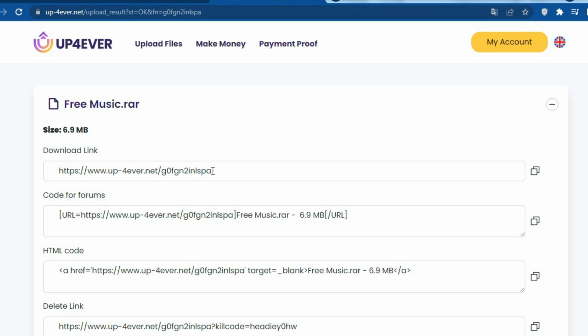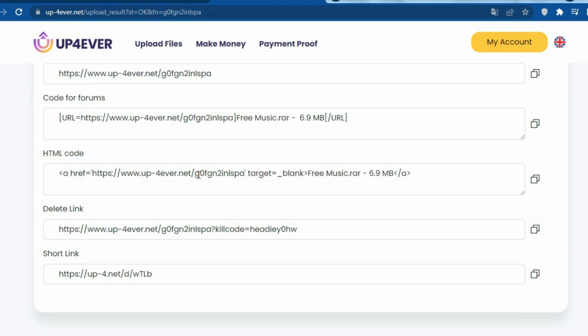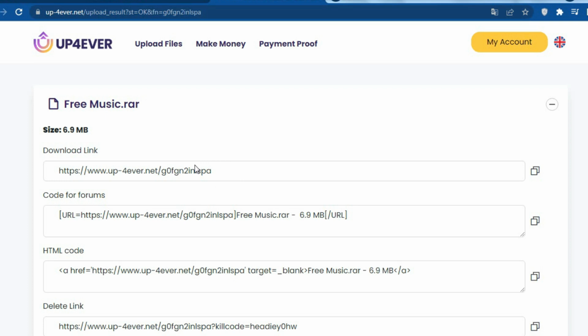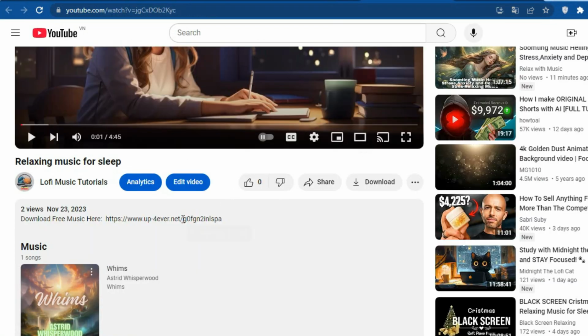For this method, we'll focus on sharing the download links. Every time someone clicks your link, Up Forever will display some ads, and you'll receive a portion of the revenue. All you need to do now is share these links with your audience. When they click to download your music, you'll earn money. The more downloads, the more you'll get paid. You can include these download links in the descriptions of your videos on social platforms, along with a call to action like download free music here.